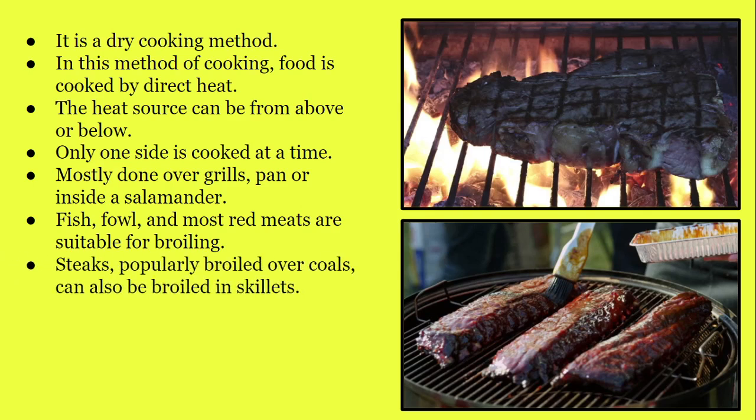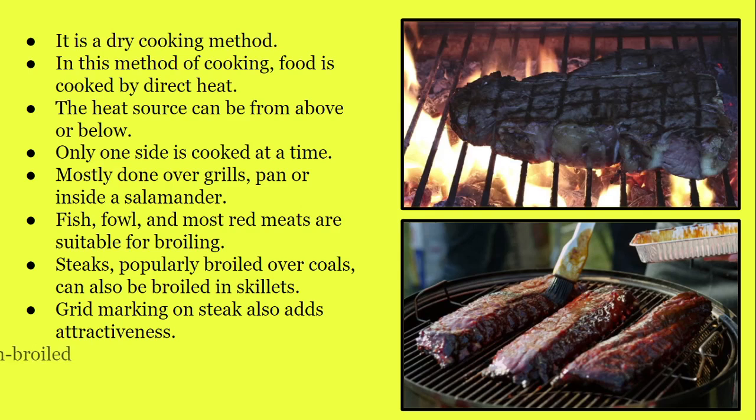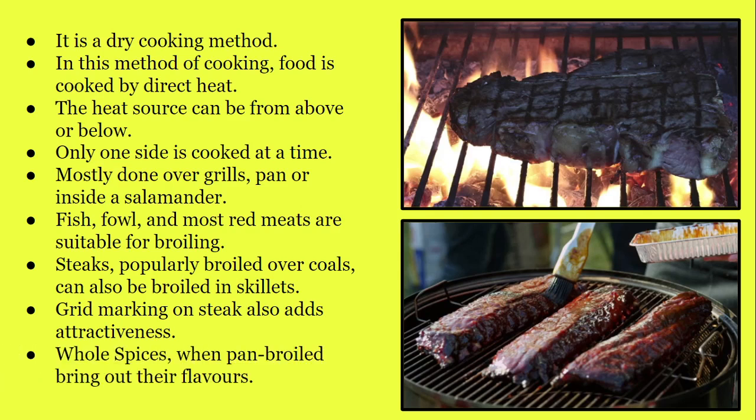The next point says that steak is properly broiled over coals and can also be broiled in skillets. If we talk a little about skillets, they are basically cast iron pans that are used for the cooking of food. Due to cooking over grills, grid markings also add attractiveness to the foods. When we pan broil the whole spices, it brings out the best flavors.